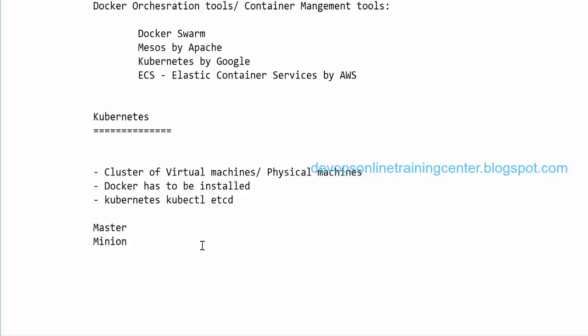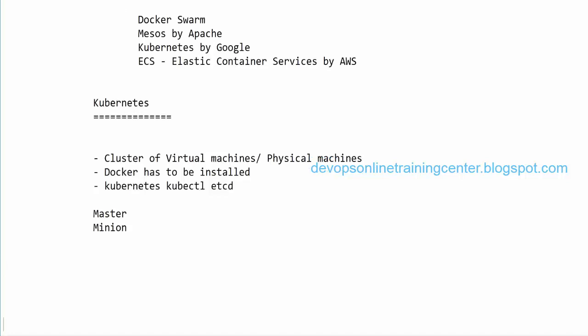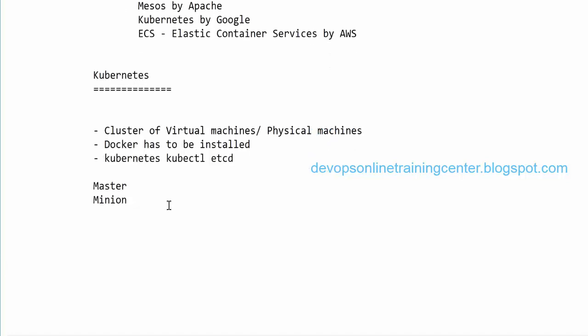Again, how Docker Swarm works, Kubernetes also works in a similar way, but Kubernetes has got a lot of flexibility with respect to features. So Kubernetes has definitely got some advantages over Docker Swarm. Something like, with respect to scalability, it can scale up to thousands of containers, right? So it can run thousands of containers and it can take care of the high availability.